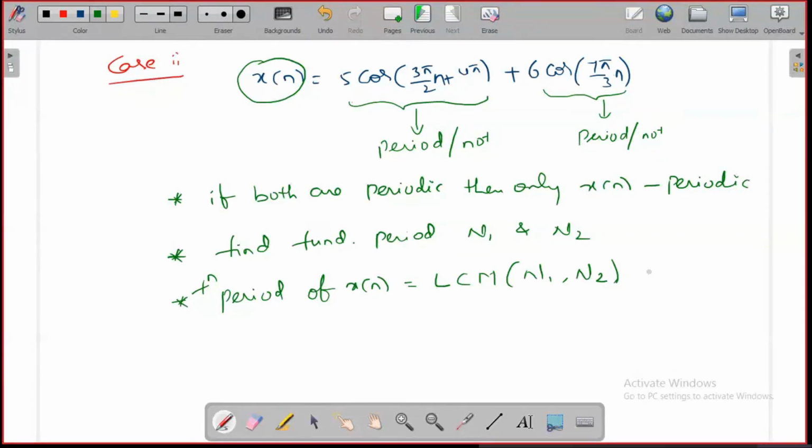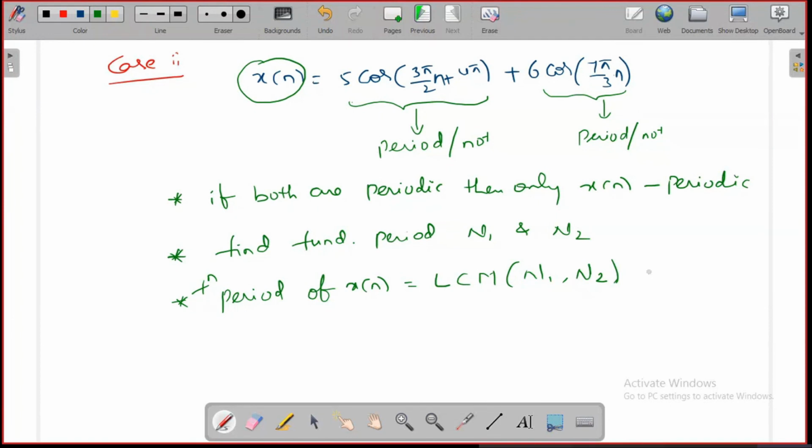Just see case 2 again. If the discrete time signal is a combination of more than one signal, then individually you need to check whether every signal is periodic or not. If at least one signal is aperiodic, then the complete signal x of n is aperiodic directly. If all the signals are periodic, then find the fundamental time period of every signal, like n1, n2, n3 and so on.